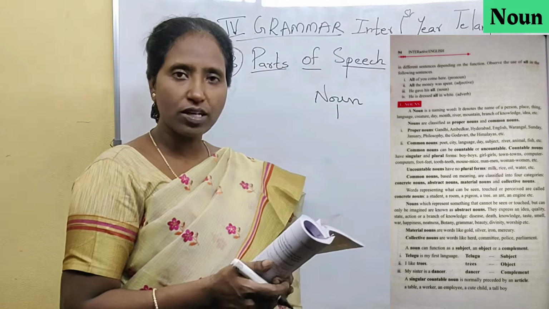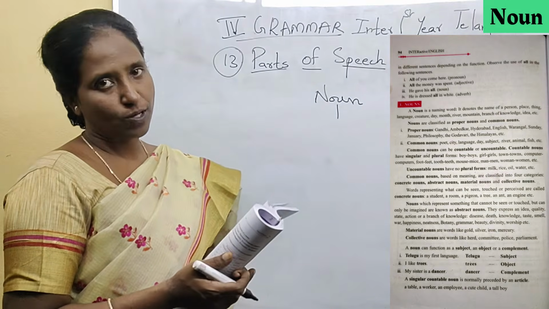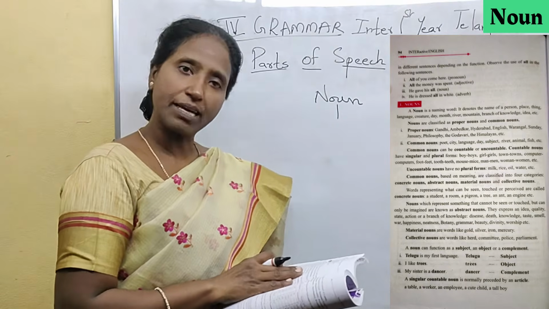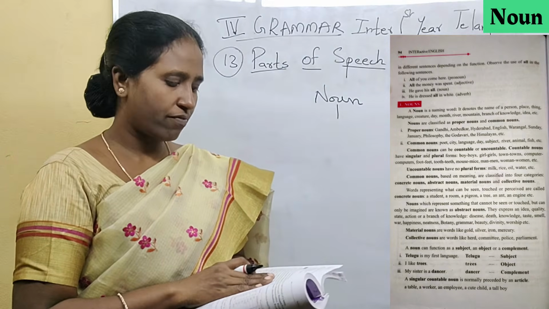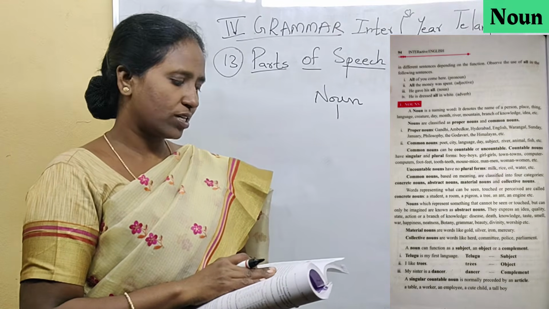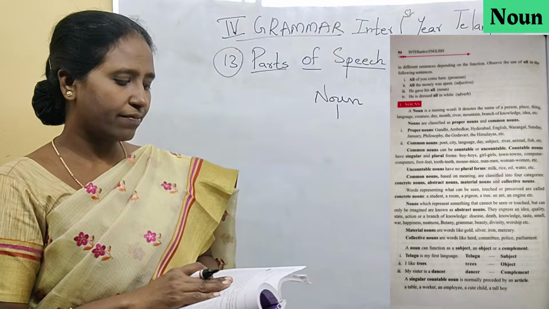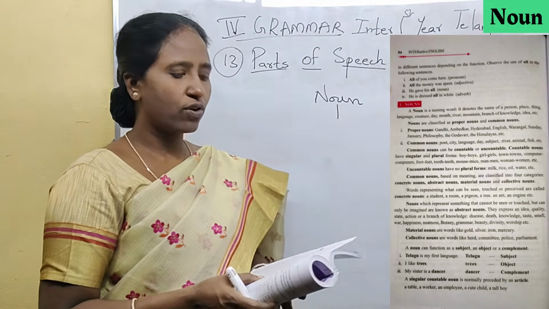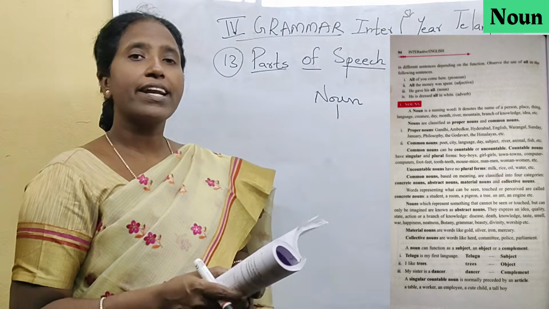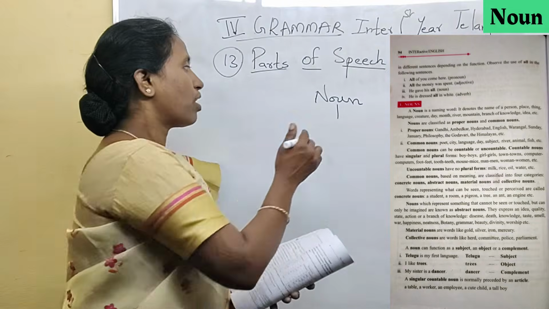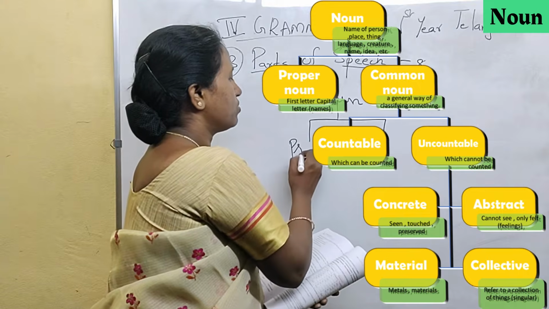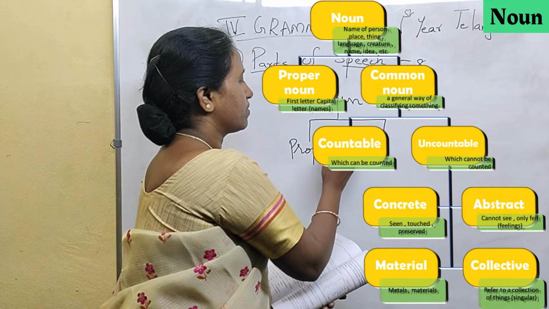Firstly, we come to the first one, that is noun. Noun, as you all know, is a naming word. It denotes the name of a person, place, thing, language, creature, day, month, river, mountain, branch of knowledge or idea, etc. Nouns are classified into proper nouns and common nouns.